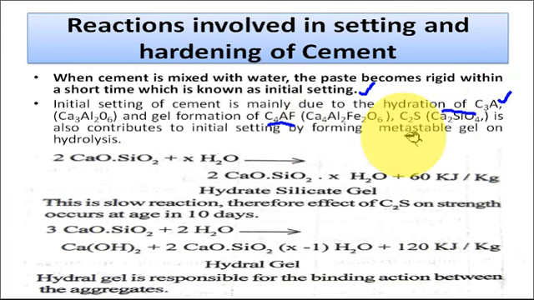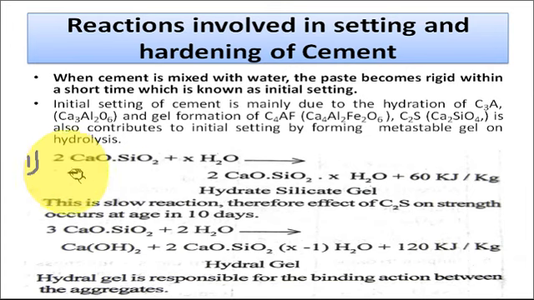So basically the initial setting is mainly due to the hydration of tricalcium aluminate and tetracalcium aluminoferrate, and the dicalcium silicate also contributes to the initial setting to form the metastable gels. So basically the chemical reactions involved in the initial setting are the gel formation reactions. So let us look at all the reactions here.